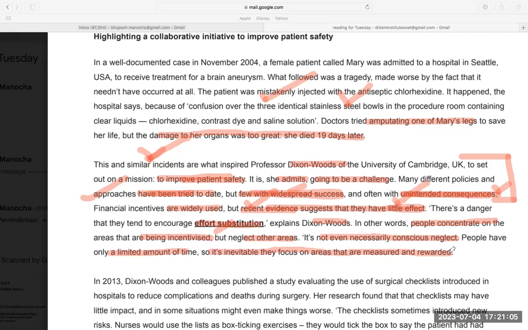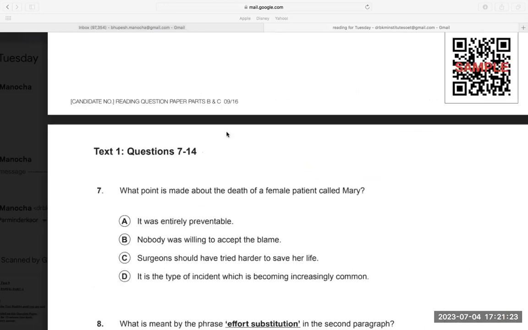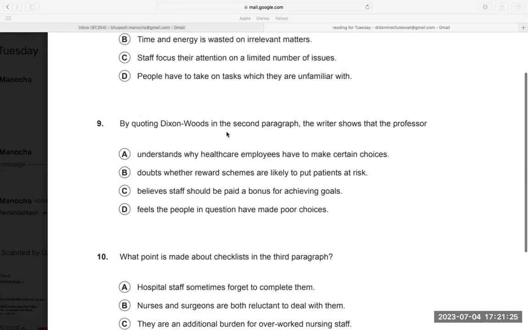Then you all will work in that direction. तो आप सभी incentive वाली जगह पे काम करोगे, and you will neglect other areas. क्यों? Because you have limited amount of time. Because nurses have limited amount of time, so they will only focus on the area which are incentivized. Now let's go to the question again.